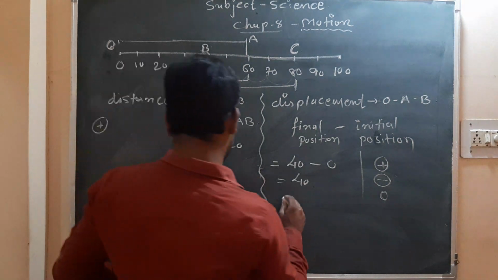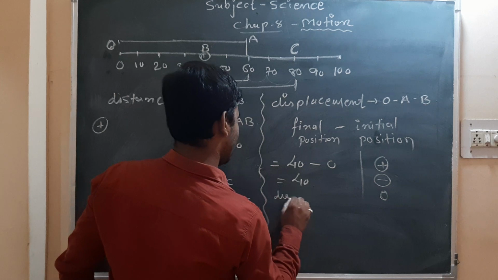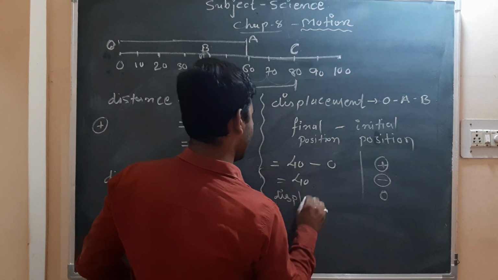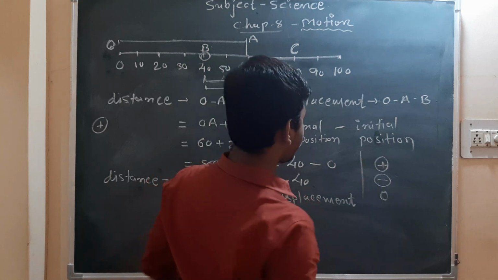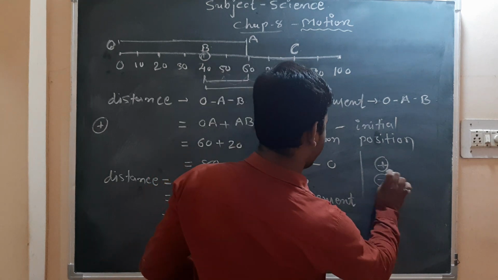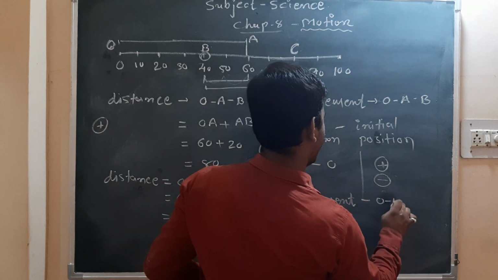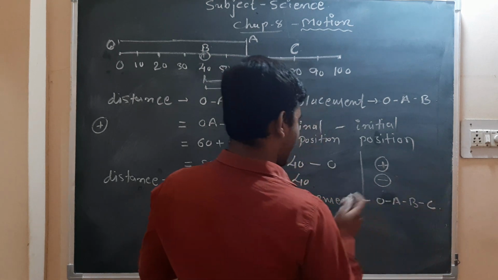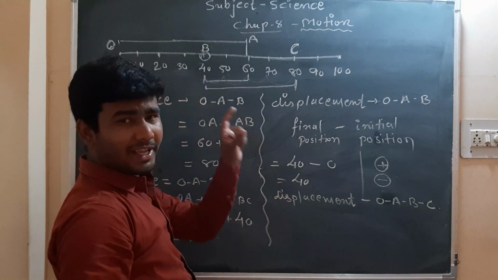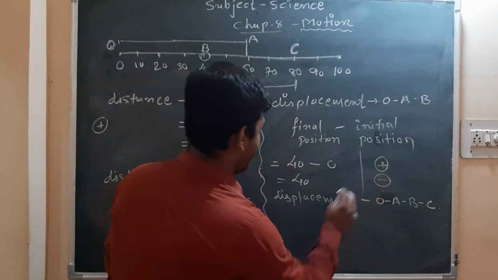And in the same case, let's find the displacement. Displacement of O to A, A to B and B to C. Again, displacement means only final position minus initial position.